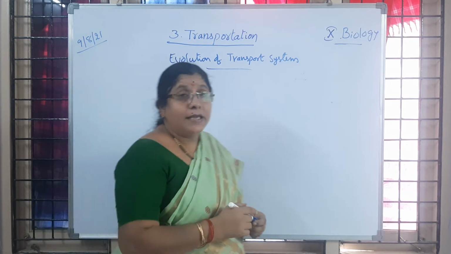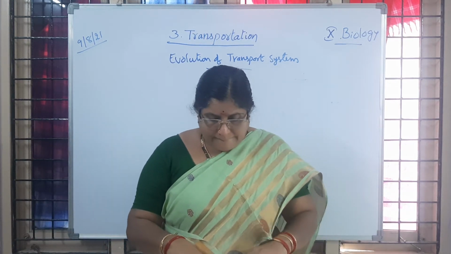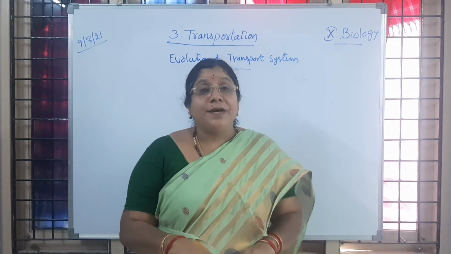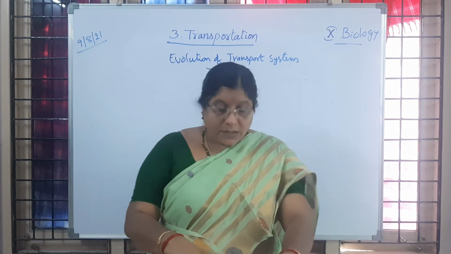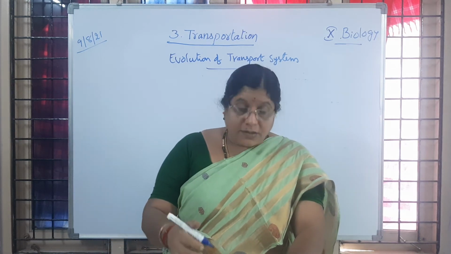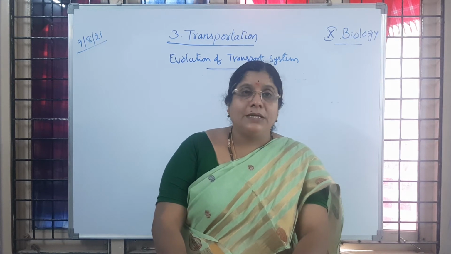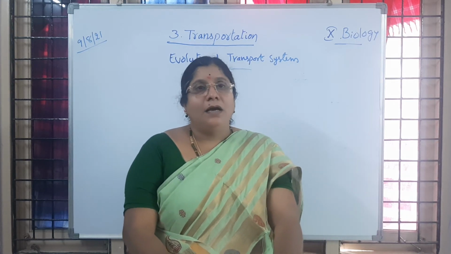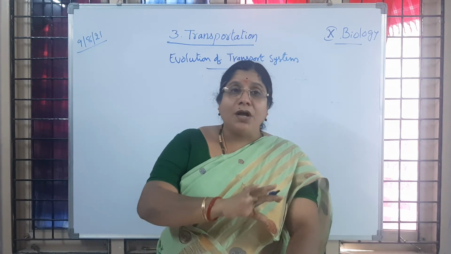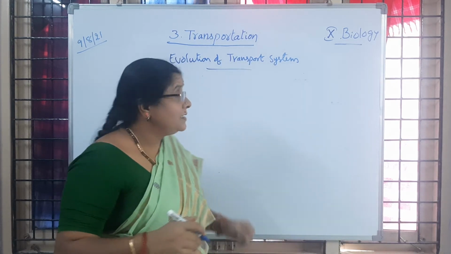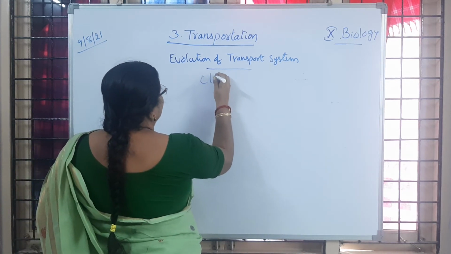All other higher animals. Then the next ones are annelids, echinoderms, okay. Then cephalopod mollusks, that is octopus, okay, and higher chordates starting from fish, amphibians, reptiles, then birds, finally mammals. Is it clear to you? So in all these groups of organisms, we are going to observe a closed type of circulation.